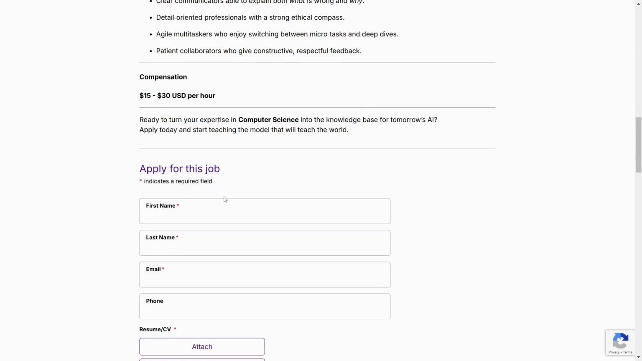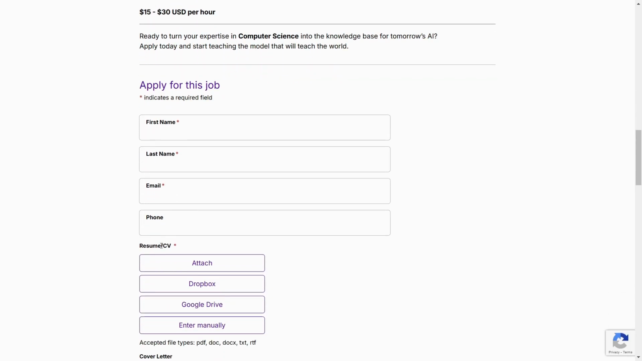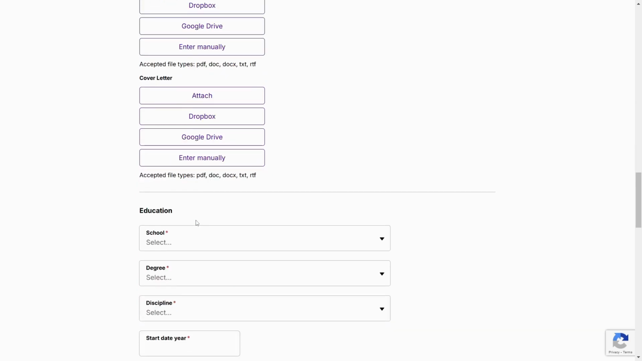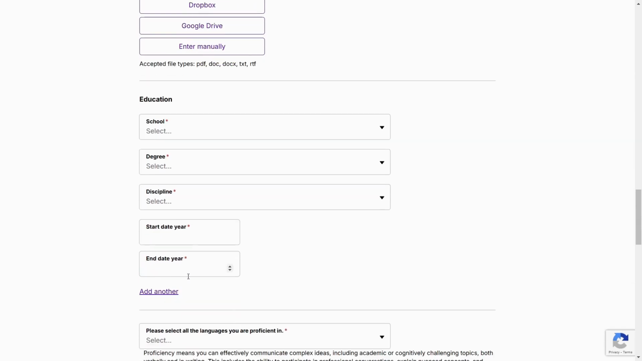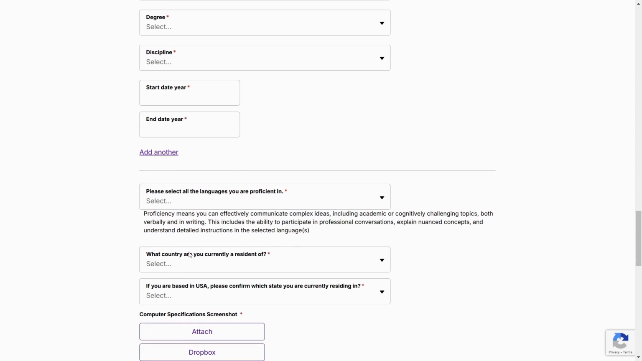So you can see that we need, okay, you should submit your first name, last name, email, and then a CV, resume or CV. They don't need a phone number. And then a cover letter is not a must. And then the education, degree, discipline, start date, year, end date, year. And then now you can select all languages that you are proficient in. What country are you currently a resident of?